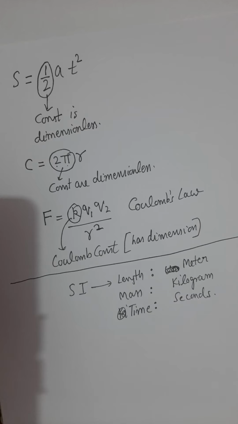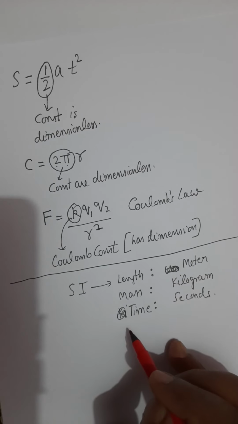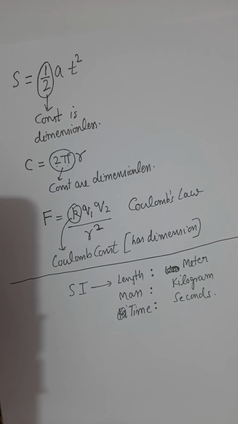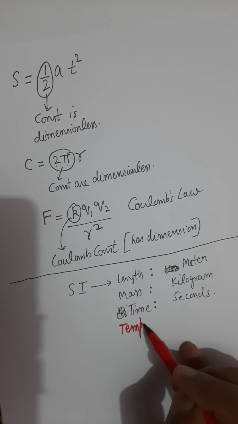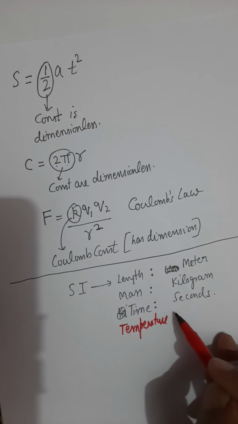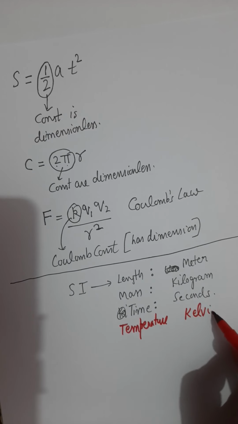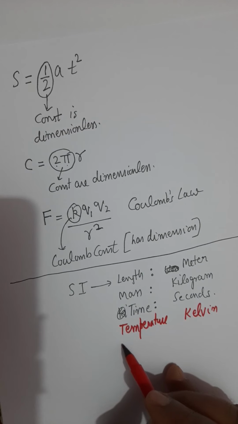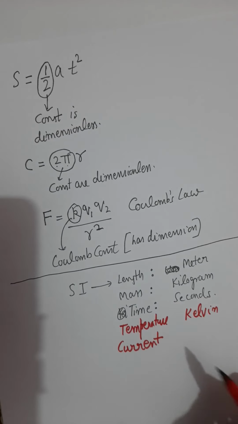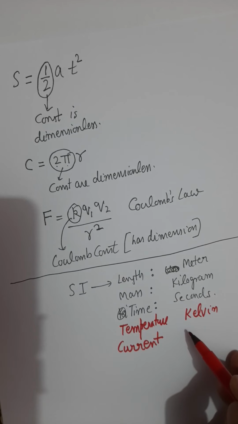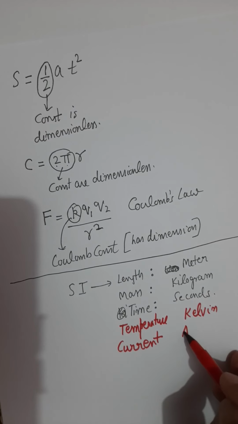In the same international standard meeting, they introduced four other quantities, and they were temperature, whose unit is Kelvin. They introduced electric current as a standard quantity, defined it in the standard definition, and the unit was ampere.